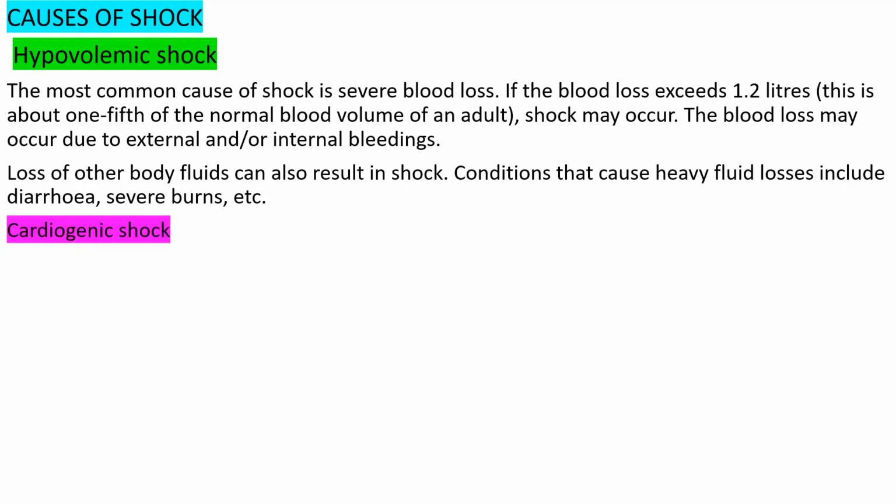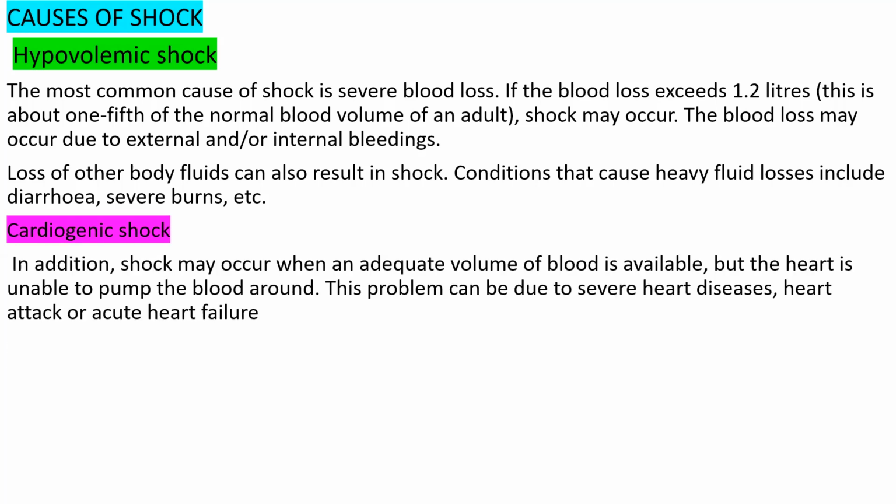Next is cardiogenic shock. Shock may occur when an adequate volume of blood is available, but the heart is unable to pump the blood around. From the name itself, cardio, we can know that it relates to the heart, right?